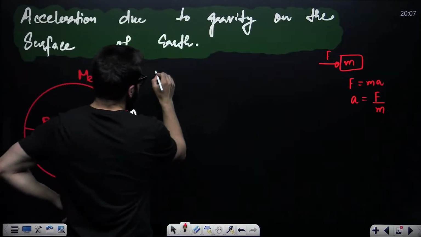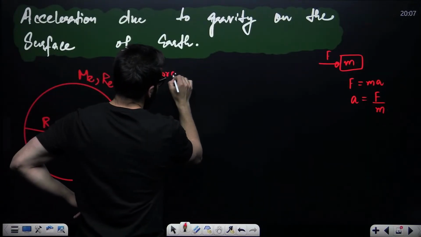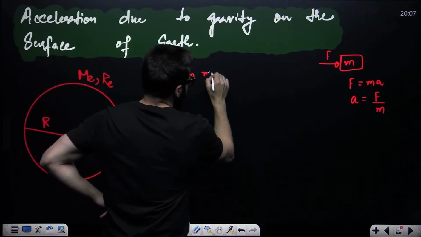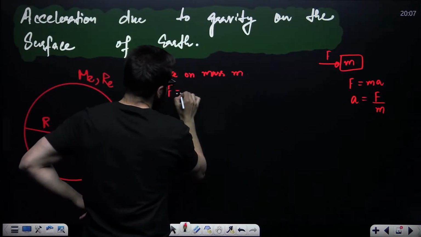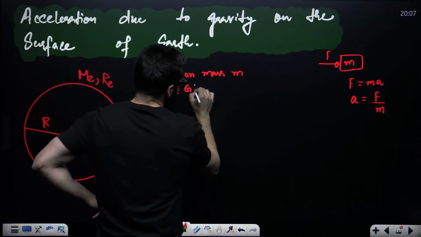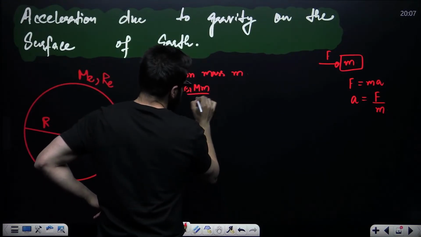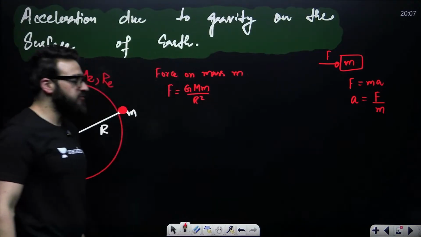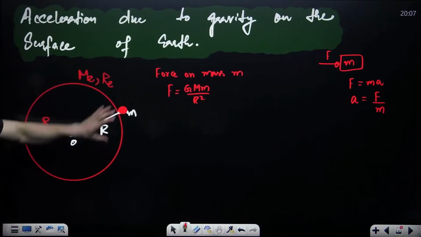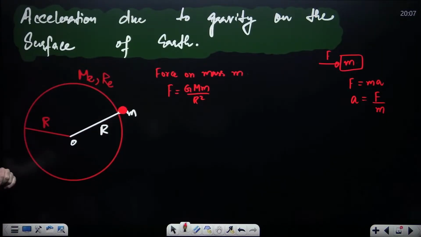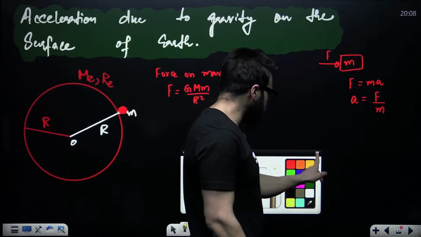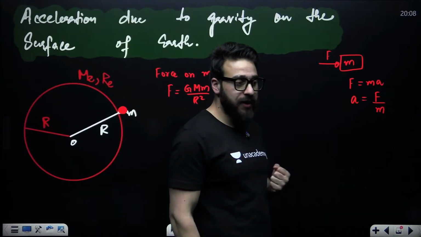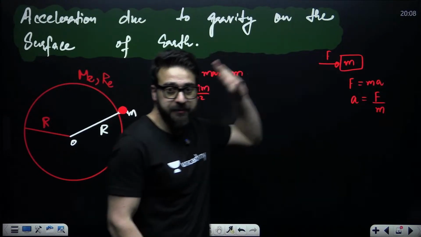Now, here the force on mass m is F = G M m / R^2, that is G m1 m2 / R^2. This is the force on this mass due to the Earth. Whenever force acts on a body, acceleration is developed, and acceleration is force divided by mass.